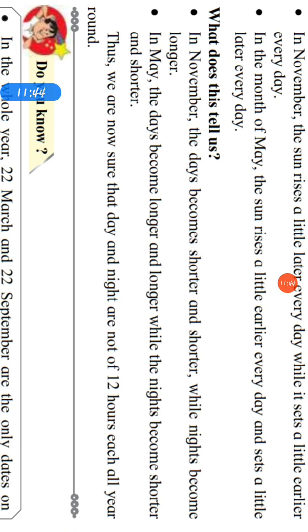Thus, we are now sure that day and night are not of 12 hours each all year around. So, it shows that in the 24 hours of a whole day, the night and the day are not of 12 hours each all year around.